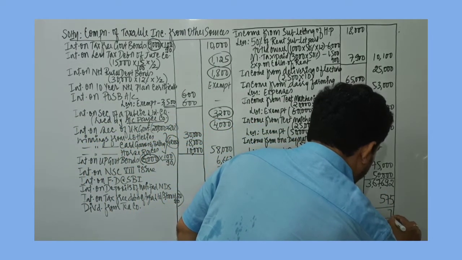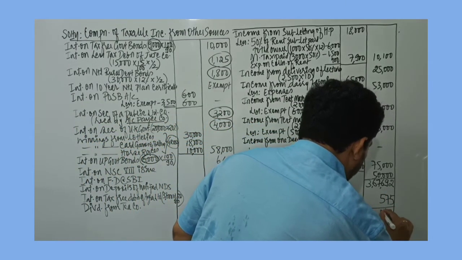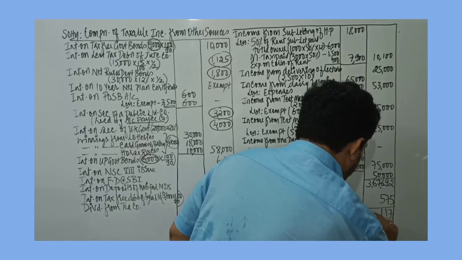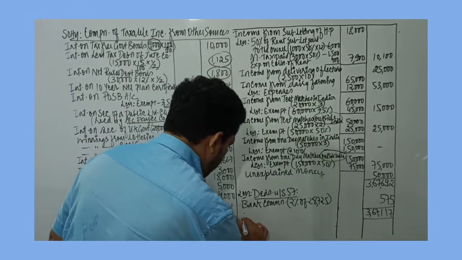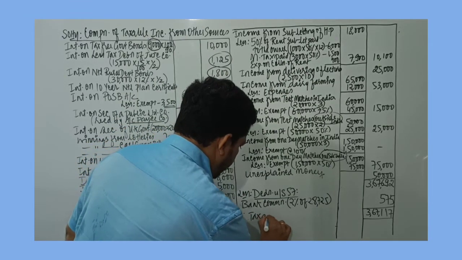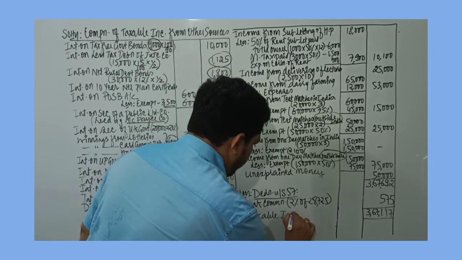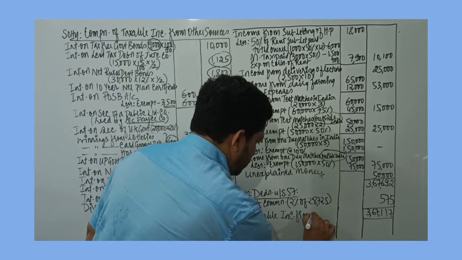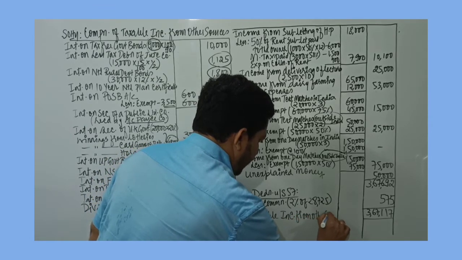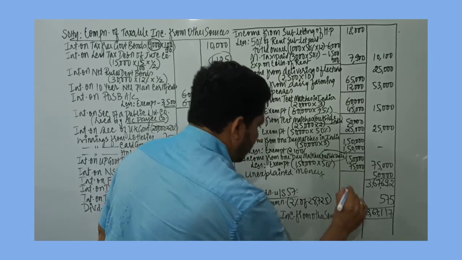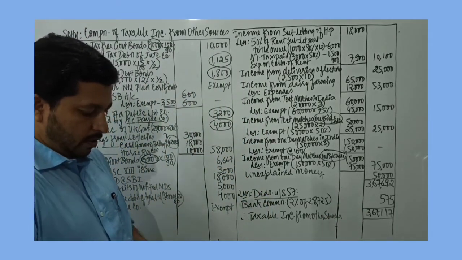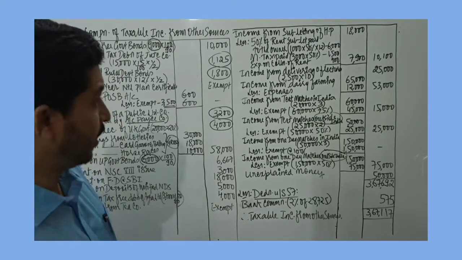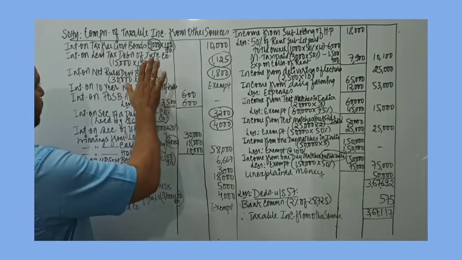12 minus 5 is 7, 8 minus 7 is 1, 6 minus 5 is 1. So 3,67,117. This would be therefore taxable income from other sources. So this is about the problem of Mr. Vinod. So let's go through the problem quickly.